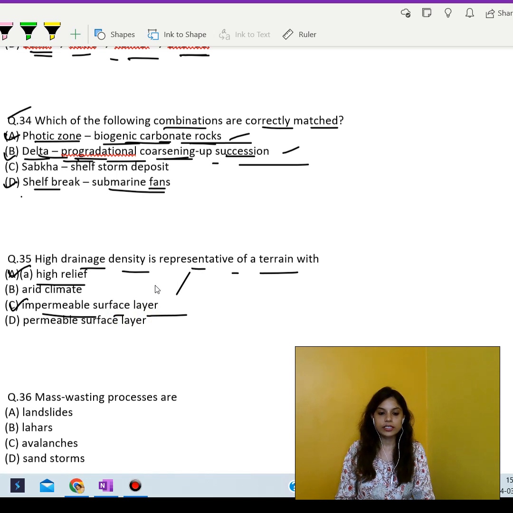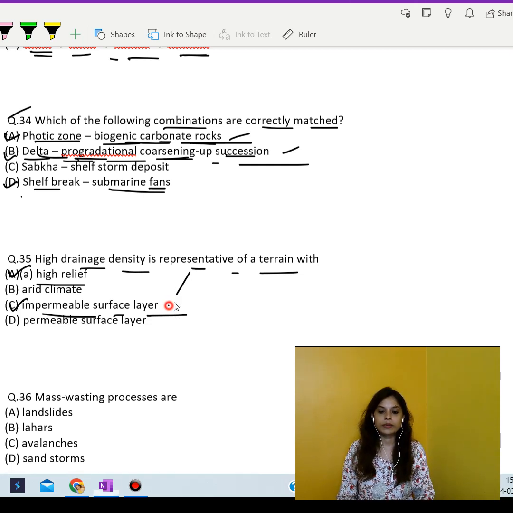Okay, drainage density refers to the amount of stream channel length per unit area in a given area. Okay, in areas with high relief such as mountainous regions or steep landscapes, there tends to be more stream channels as water flows rapidly downhill, carving out numerous valleys and creating a dense network of streams and rivers. So this results in high drainage density.